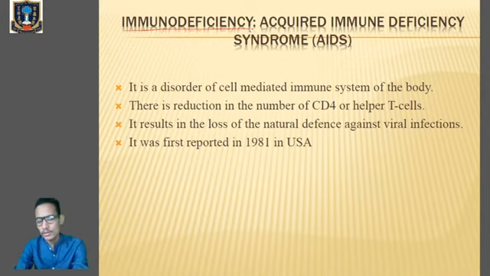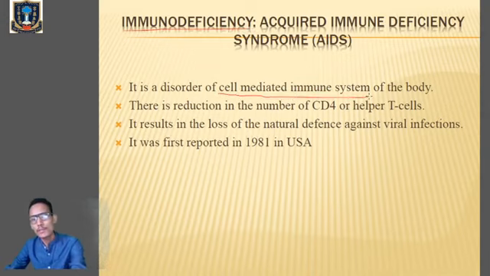Under this one, you've heard about HIV/AIDS, the human immunodeficiency virus that causes acquired immune deficiency syndrome, where the immune system of an individual will decrease. Clear? So first of all, HIV/AIDS is mainly a disorder of the cell-mediated immune system. Now, what do you mean by cell-mediated immune system?